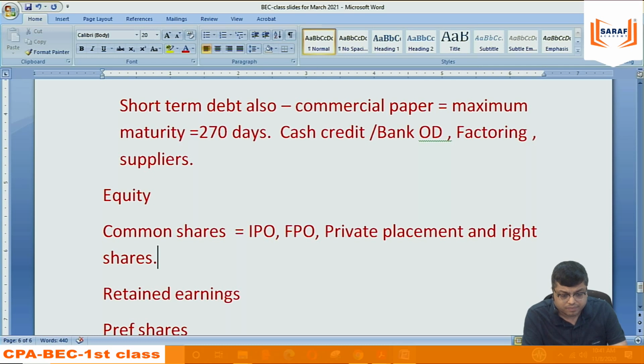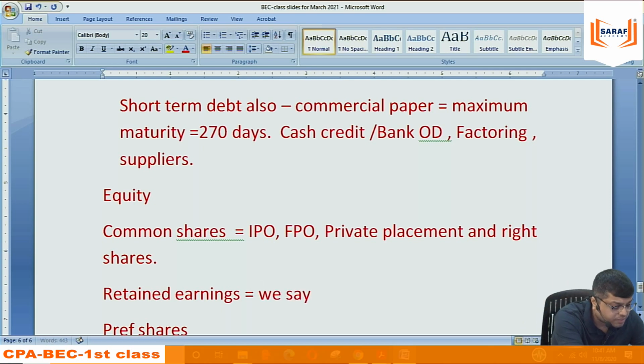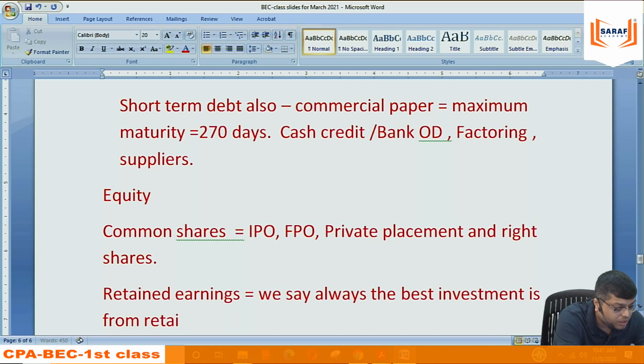Retained earnings: if we have funds, if we have generated income, we don't have to go for IPO, FPO or debt. It is better that we invest the money which we have earned. We always say the best investment is from retained earnings.